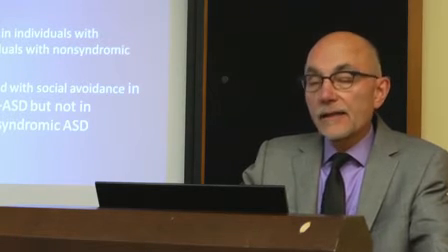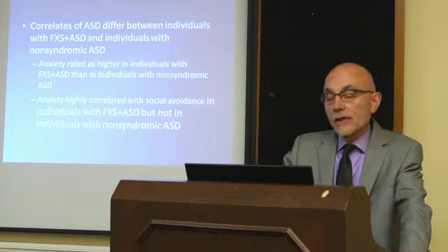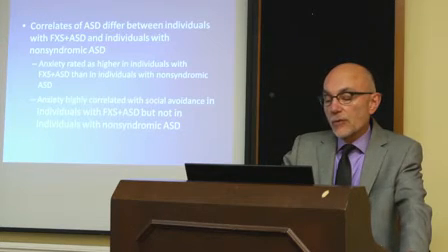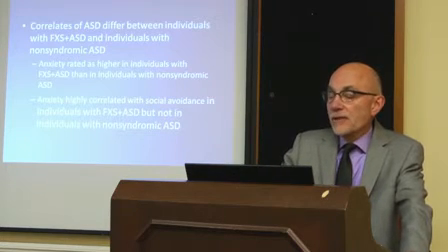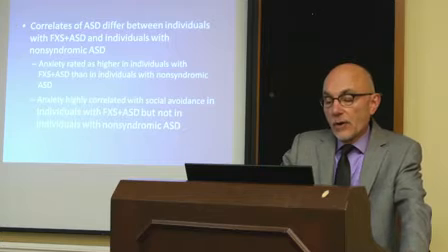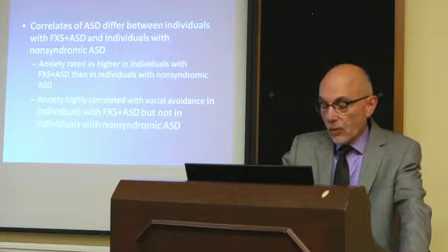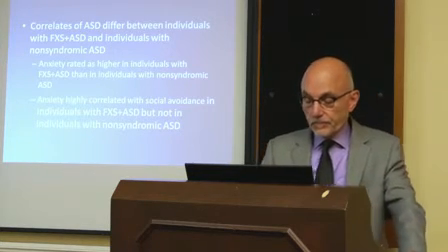And importantly, anxiety was highly correlated with social avoidance in individuals with Fragile X syndrome and comorbid ASD, but not in individuals with non-syndromic ASD. And we think about social avoidance as being a really core feature of autism, and yet we see really different correlates in these two groups.